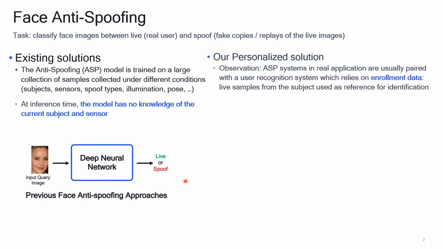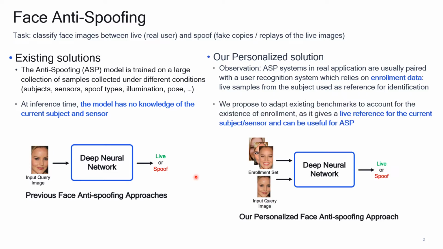This idea comes from the observation that in real applications, the anti-spoofing system is usually paired with a user recognition system, which relies on enrollment data. Enrollment data is a collection of live samples from the given subject, which are used for identification. We argue that enrollment data can also be useful for anti-spoofing, and thus we suggest to adapt the face anti-spoofing benchmark to account for its existence.